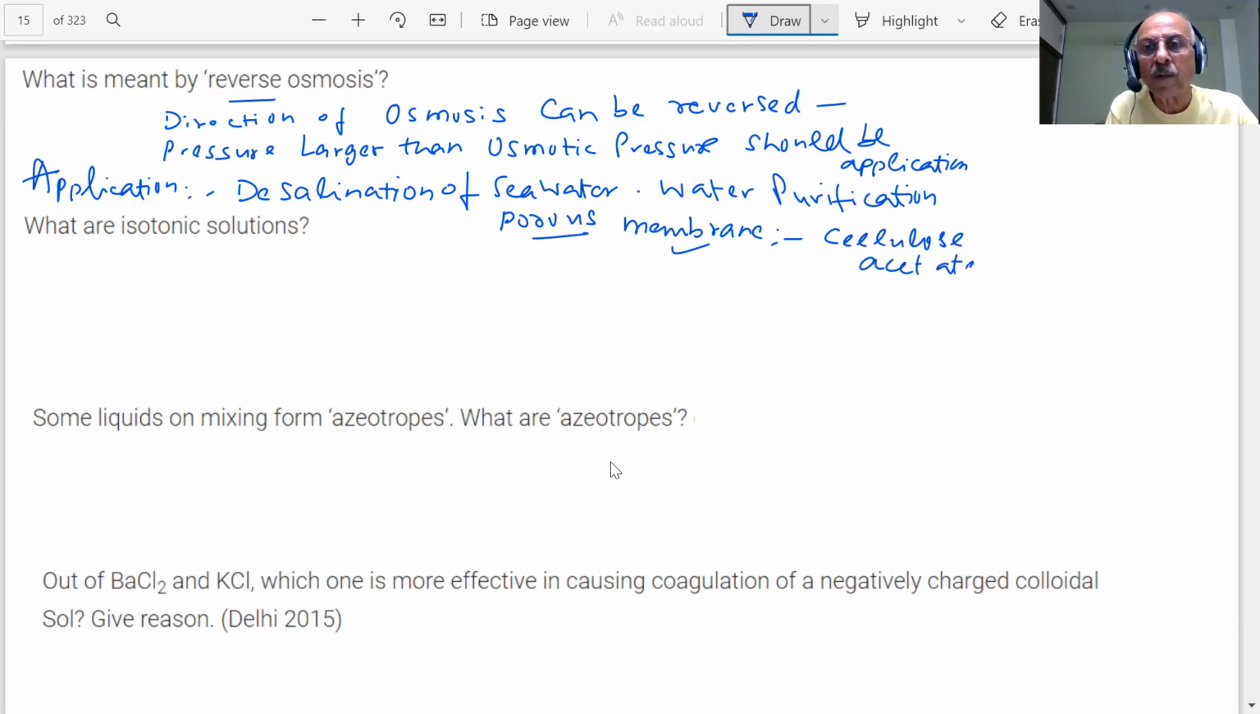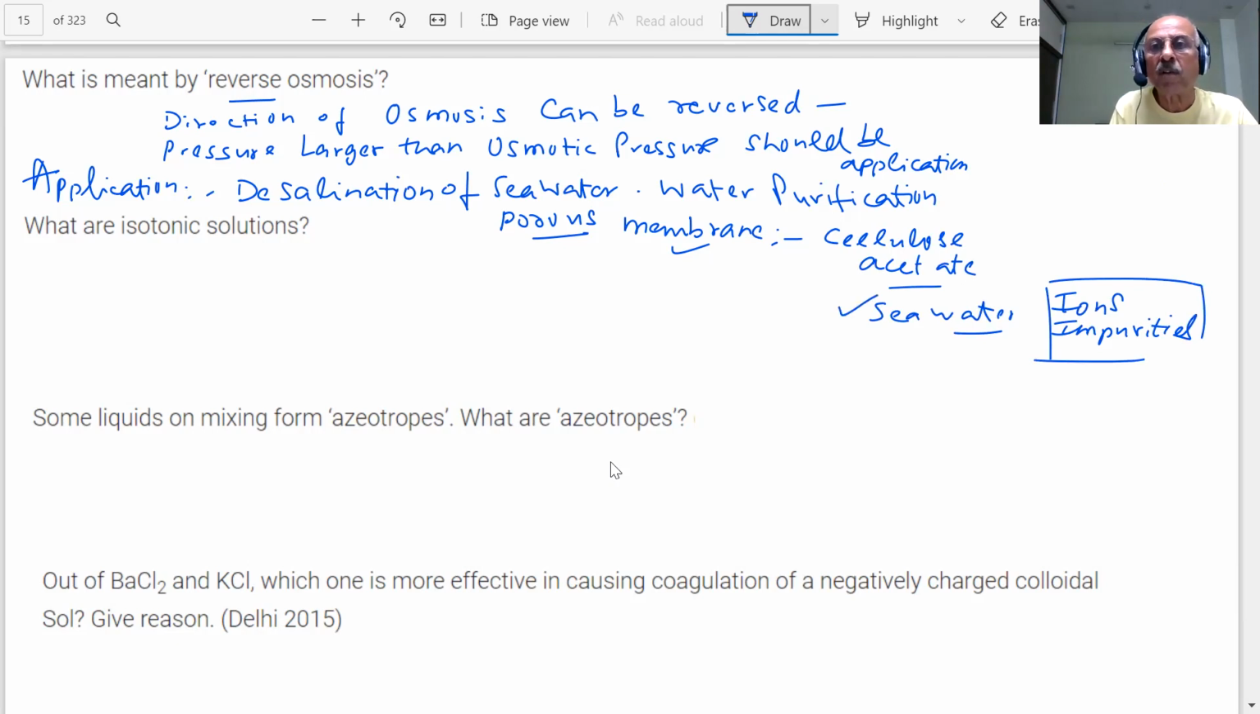Cellulose acetate is permeable to water and impermeable to impurities and ions present in seawater. Seawater has a lot of ions and impurities, so basically you purify the seawater. That fulfills the requirement at many places where there is a water shortage.